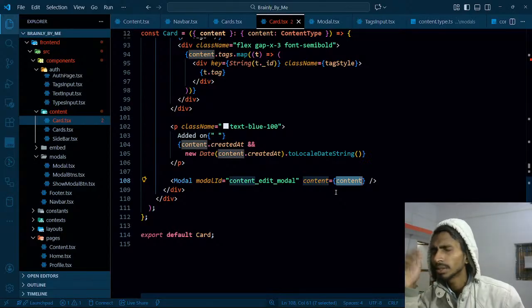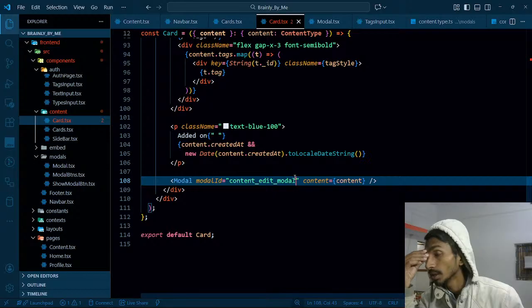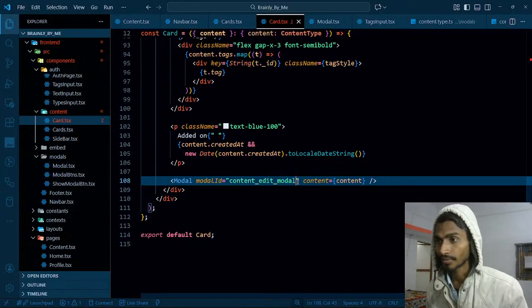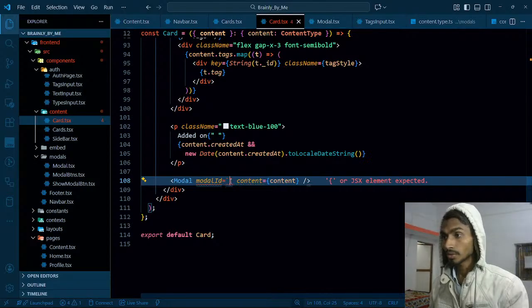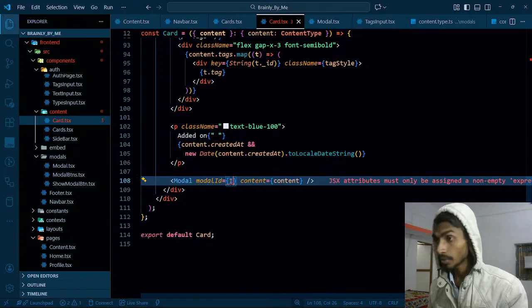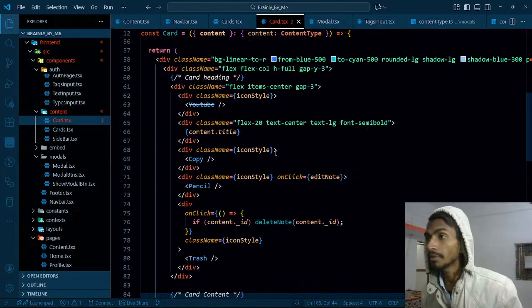So what can I do? That content edit model. There are many models that are on top of each other, whether I'm able to see that or not. So I will be giving it a separate ID. Yes, and that can be done using this amazing thing, because whether I realize it or not, many models are on top of each other. So I'll be making it like this: edit model, content model. Can't I do that properly? Yeah, like this, and then content edit model, and this will be having the ID at the end of the day.